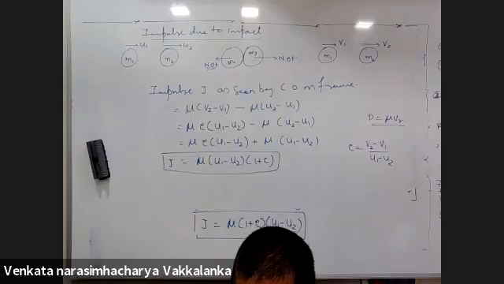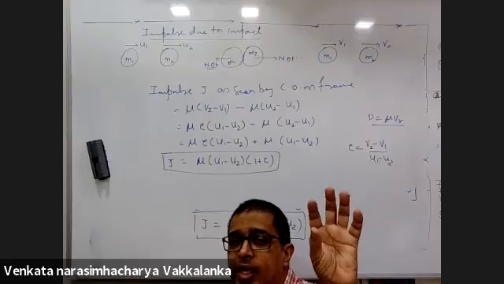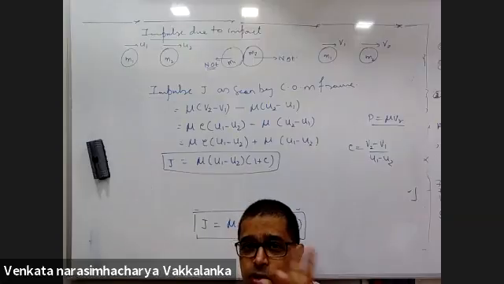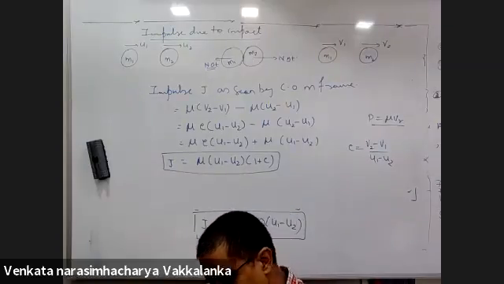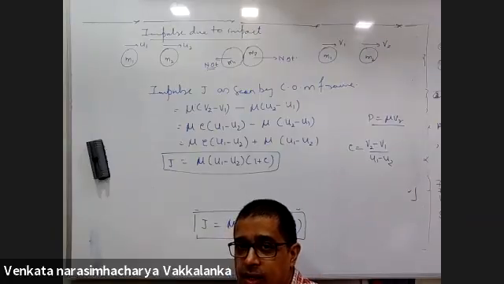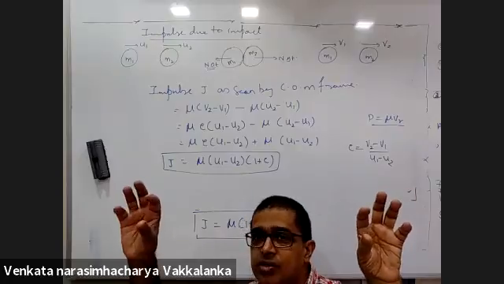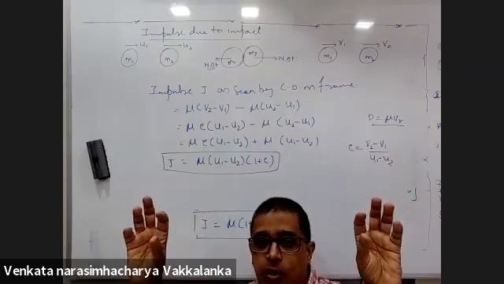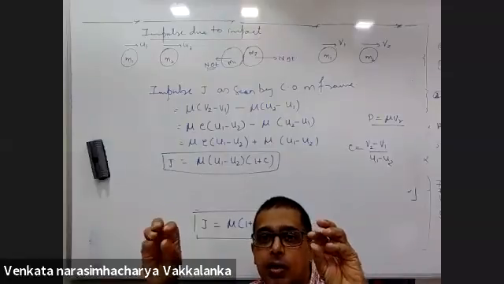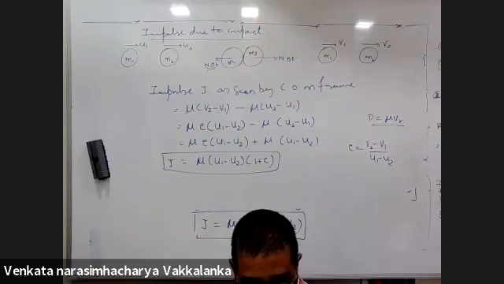So how is this the impulse for M1 and M2 both? Momentum of 1 and 2 with respect to center of mass summation should be 0. So both of them should be equal. Vector summation of momentum of all the particles in the center of mass frame is 0. So there are two particles. So momentum of this and this in the center of mass frame should be 0. If this changes by delta P, this will also change by delta P. Only then they can cancel out each other. Understood, sir.